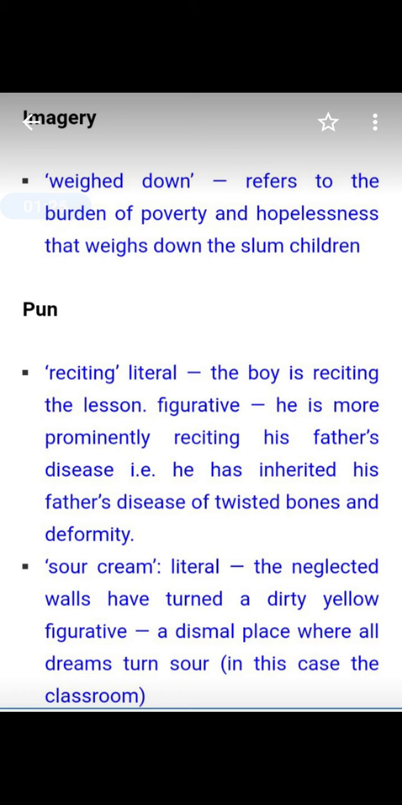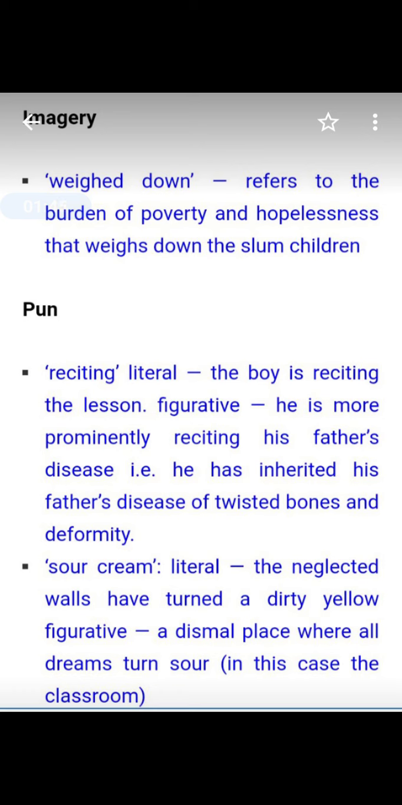Pun. Pun is that poetic device where the poet plays with the words. It gives two meanings of the same word. One is the literal one and another the figurative. Most of the time it is used to bring humor in the creation. Here